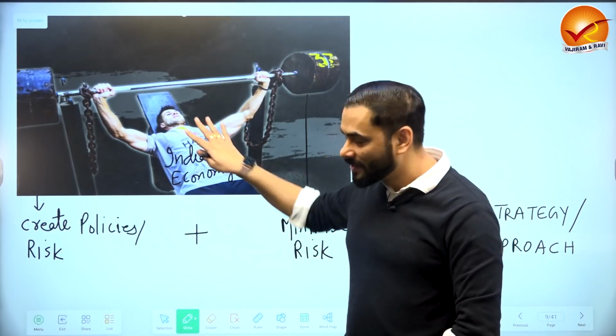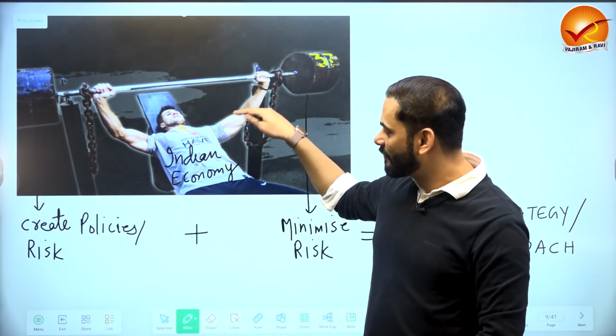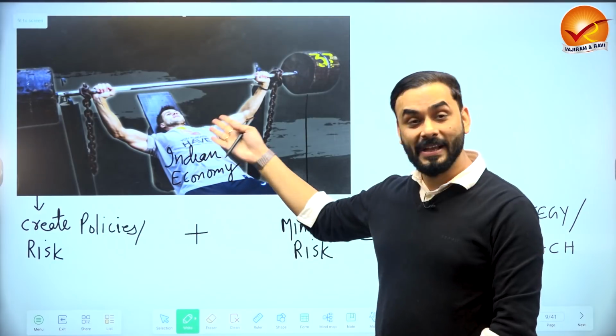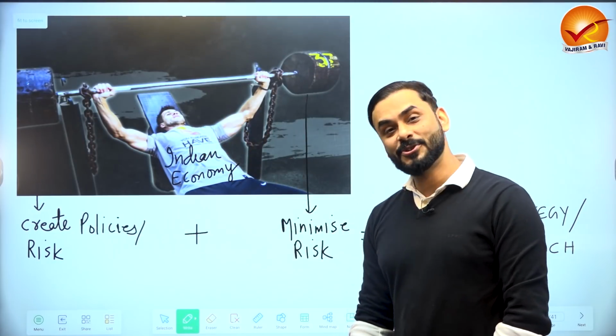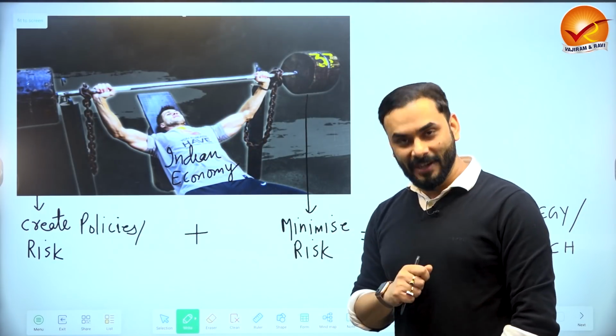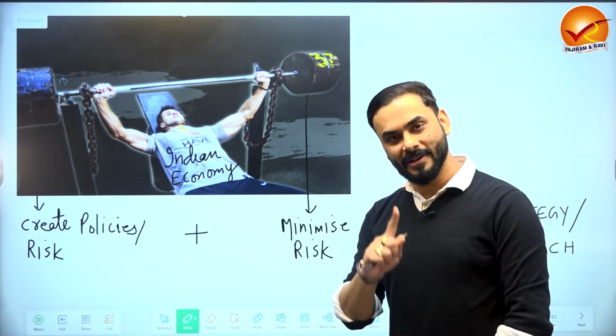Suppose this person is not a human being. Suppose we replace this person with the Indian economy. So suppose this guy is the Indian economy. What should the Indian economy do under uncertainty? The Indian economy should adopt a barbell strategy.